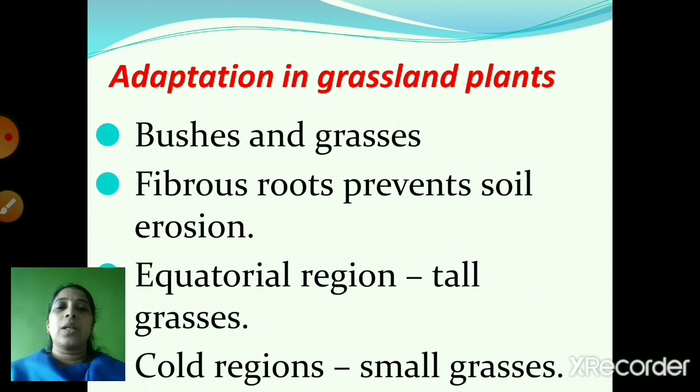Next we saw about the adaptation in grassland plants. In grassland plants, there are different types of bushes and grasses, and the fibrous roots prevent soil erosion. And in the equatorial region, the grasses are very tall. So animals like elephant, tiger, deer can hide easily in these tall grasses. And in the cold regions, the grasses are very short. So there you can see animals like rabbit.